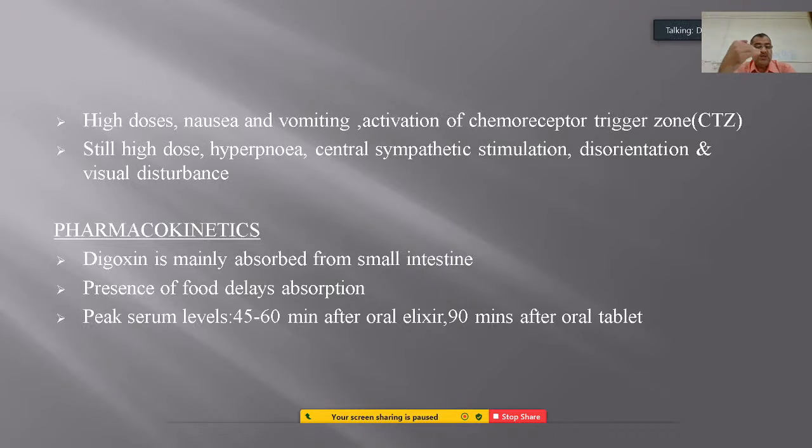Then the peak serum plasma level reaches 45 to 60 minutes after the oral elixir or syrup, and 90 minutes after the oral tablet.